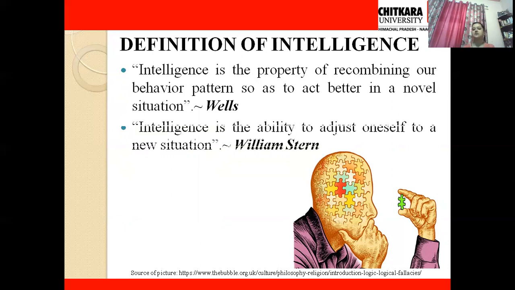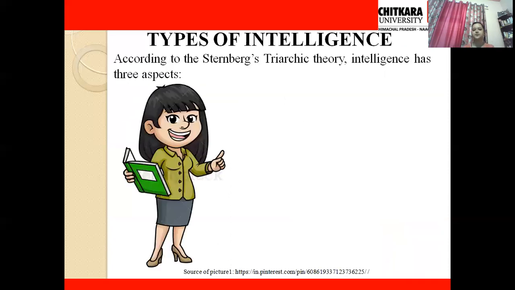Next definition is by William Stern. According to him, intelligence is the ability to adjust oneself to a new situation. As we have studied in the introduction, whenever we are in a new situation or new scenario, how we resolve our problem over there, that is what intelligence is. So this is about the definition of intelligence. Let's move forward and see the various types of intelligence.